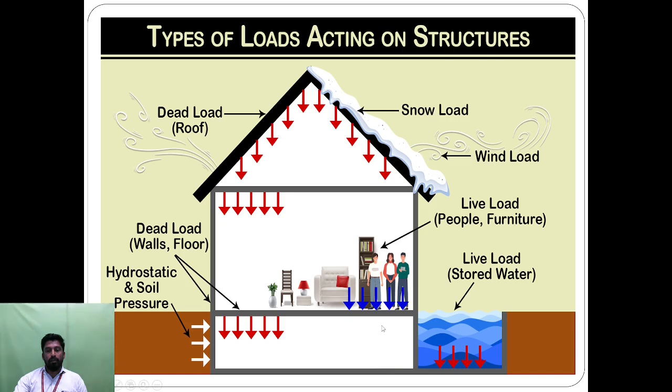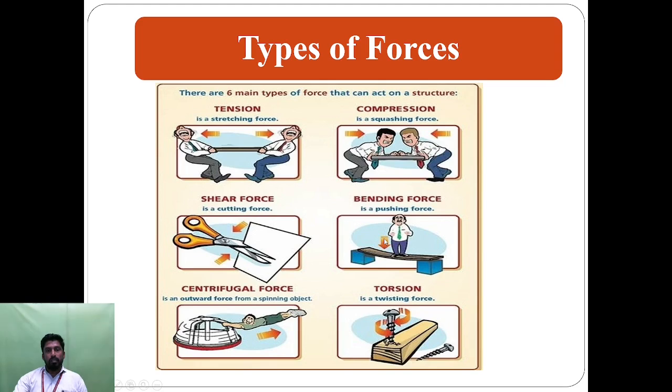Water load can act in downward, upward or inclined directions on the structure, so the structure must be analyzed to predict how much force acts on the body for these loads.